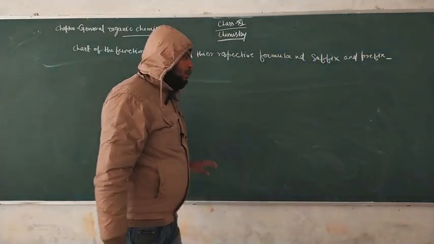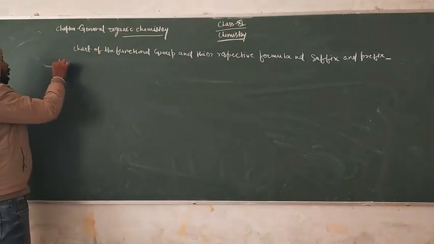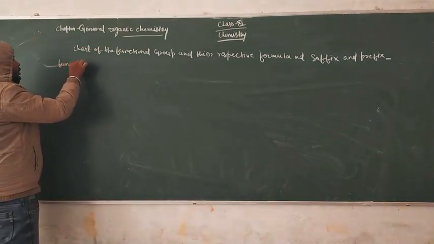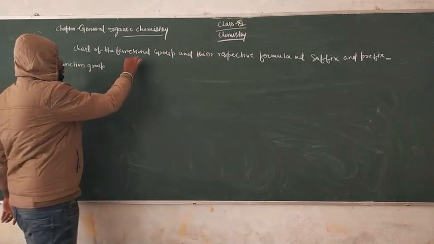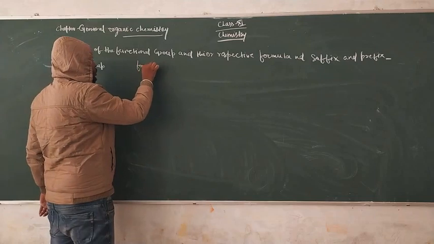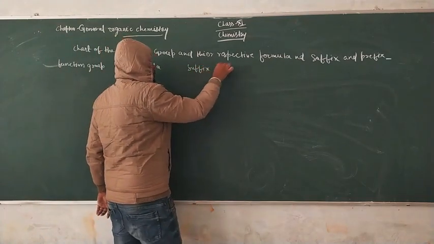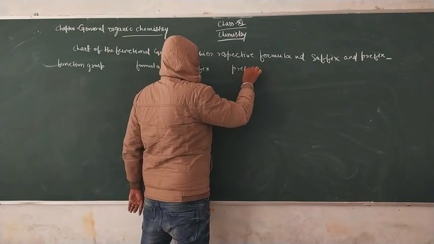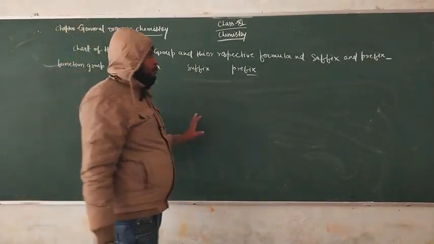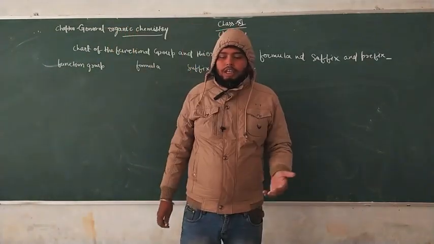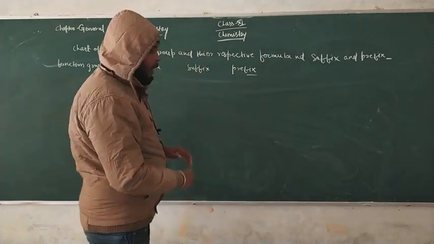That means our topic now is the functional group. Now we write the name of the functional group, its formula, its appropriate suffix and prefix. We start from the first organic compound, that is, the functional group acid halide.